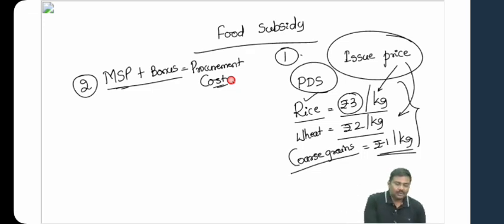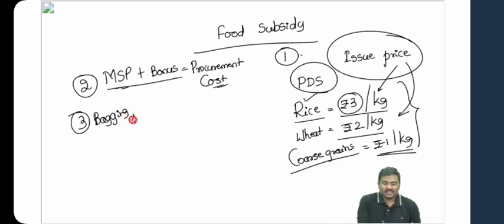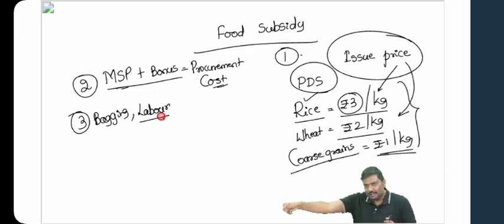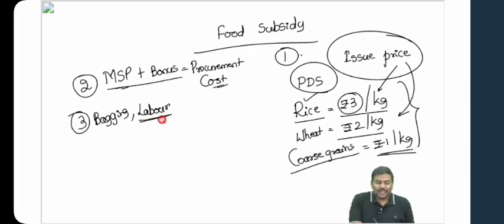For example, you will have to incur bagging expenditure. Bagging means food grains are put into jute bags. For that, again expenditure is incurred. What about labor charges? Because you are an IAS officer, you cannot lift these bags and put them in the lorry or the truck. You will call 4 people, right? You will simply say, put these bags in the lorry now. When they provide those services, you have to pay them labor charges. Then you will have to pay for transportation also.